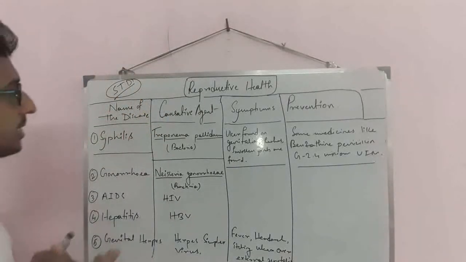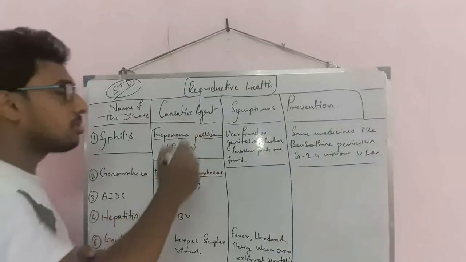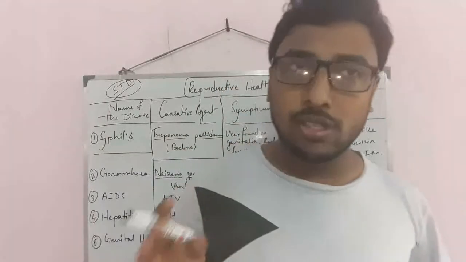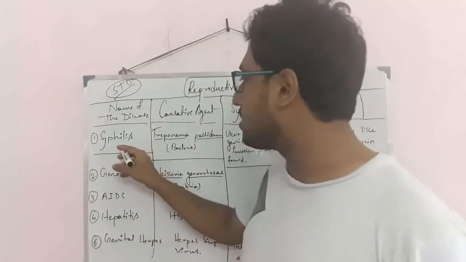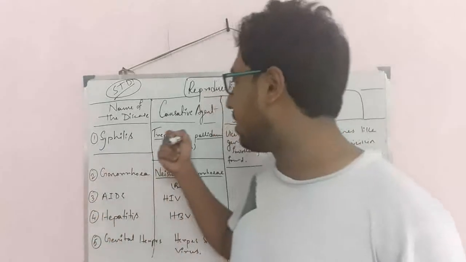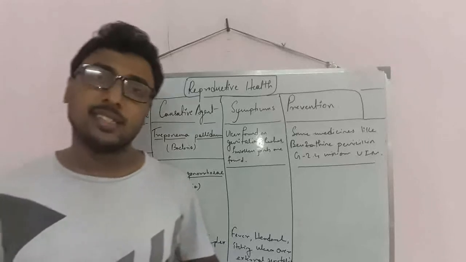Now, what is the causative agent of syphilis? The causative agent of syphilis I have written here: Treponema pallidum. Treponema pallidum is the causative agent. It is a bacterium that causes the disease syphilis. So the bacterium is harmful to us. When it enters our body, it spreads the disease, that is syphilis.